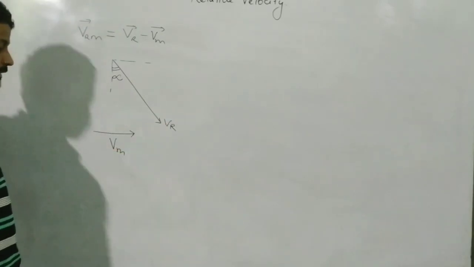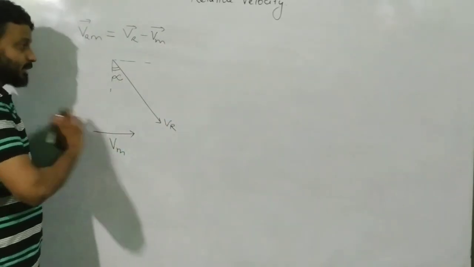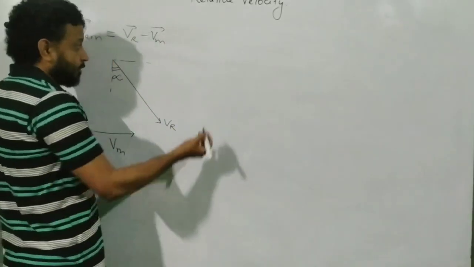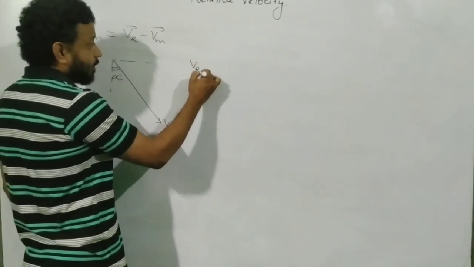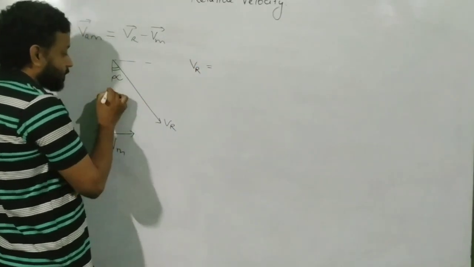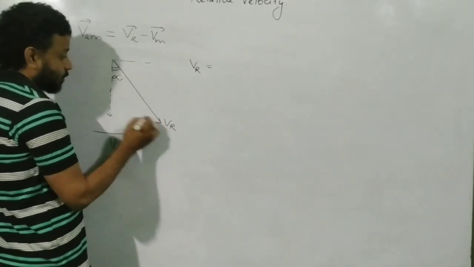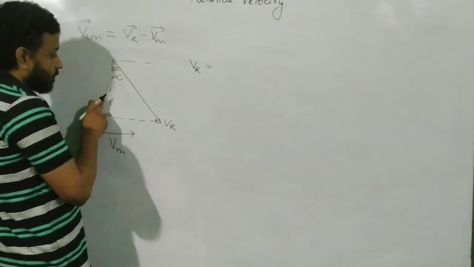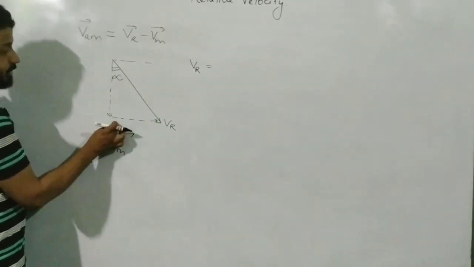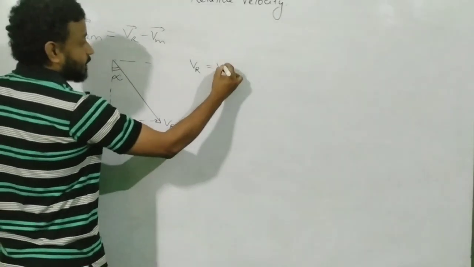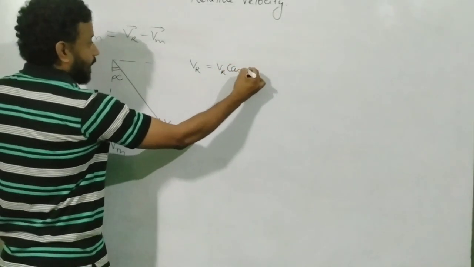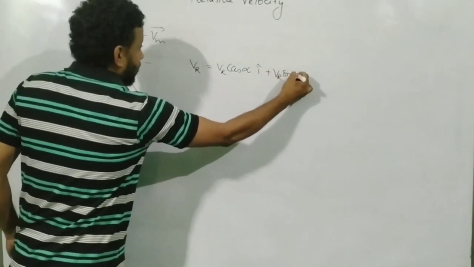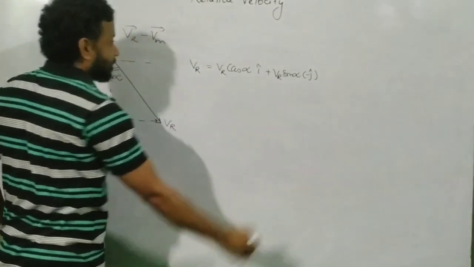The velocity of the man with respect to the ground, let us say, is in the east direction. Now, how will you start here? You first write the velocity of the rain, and you write the velocity of the rain into its two components. What are the two components? This one is the cos component, so VR cos alpha, and this is VR sine alpha. So this will be your VR cos alpha i cap plus VR sine alpha minus j cap.